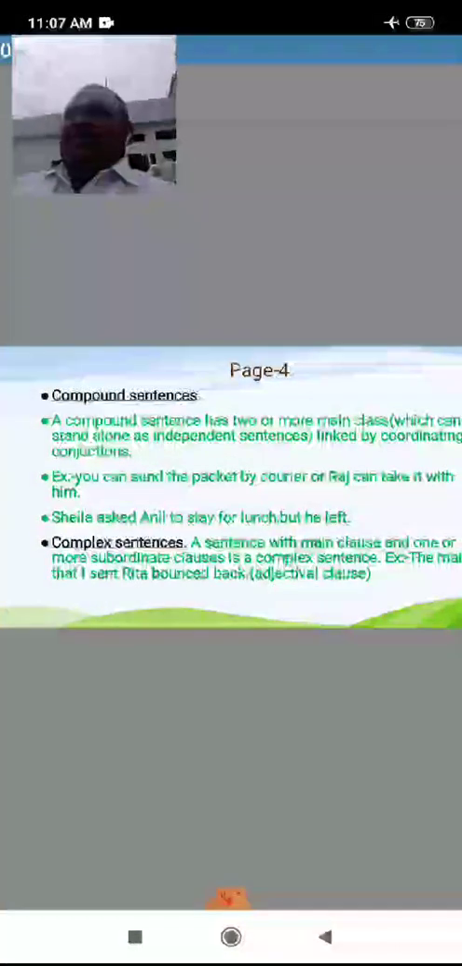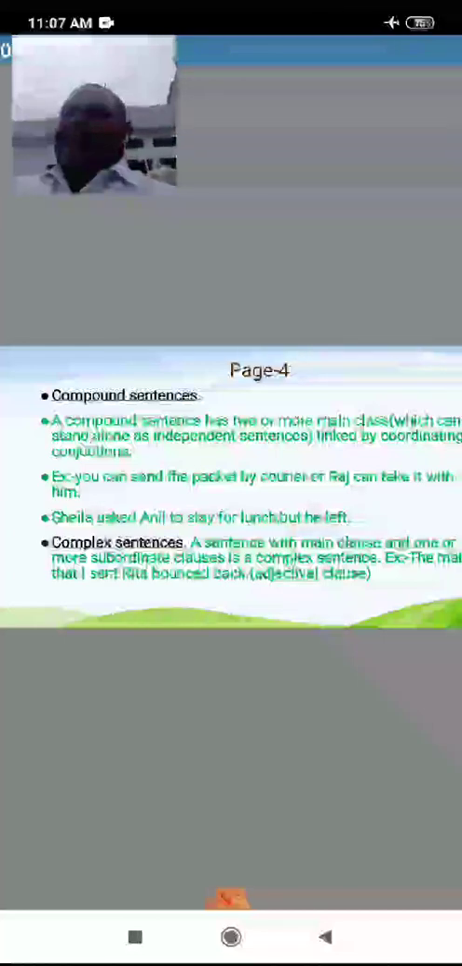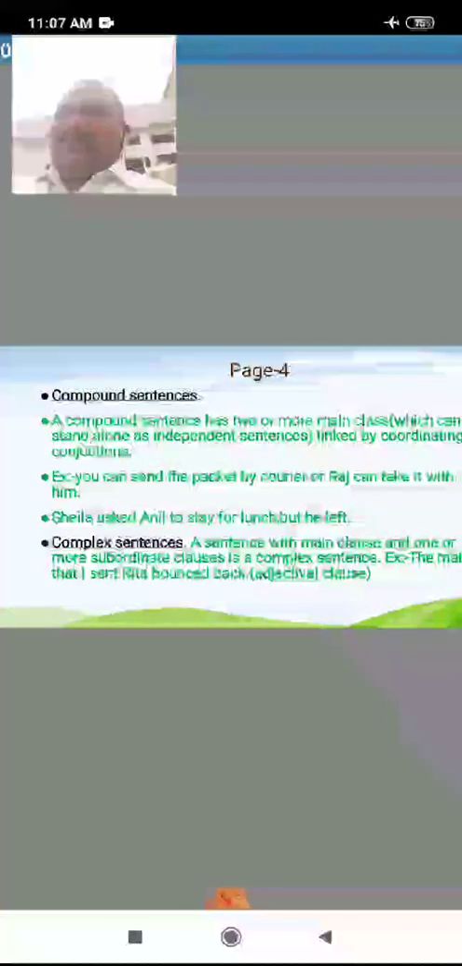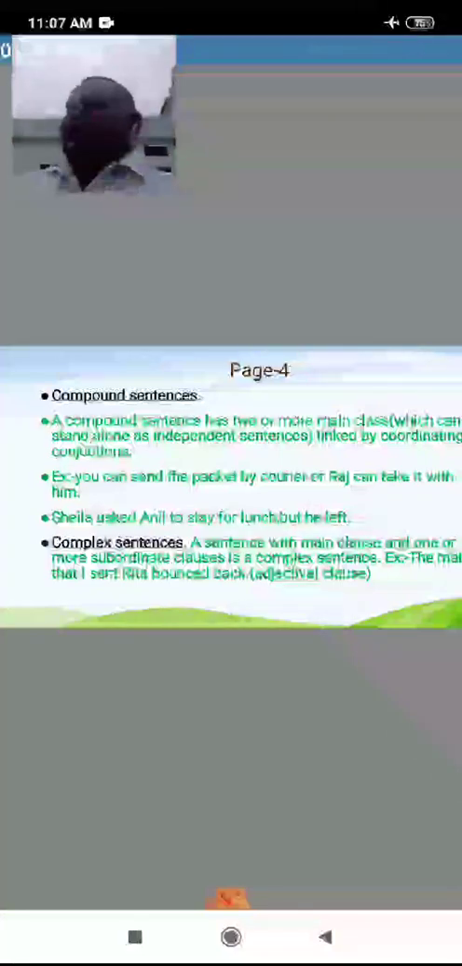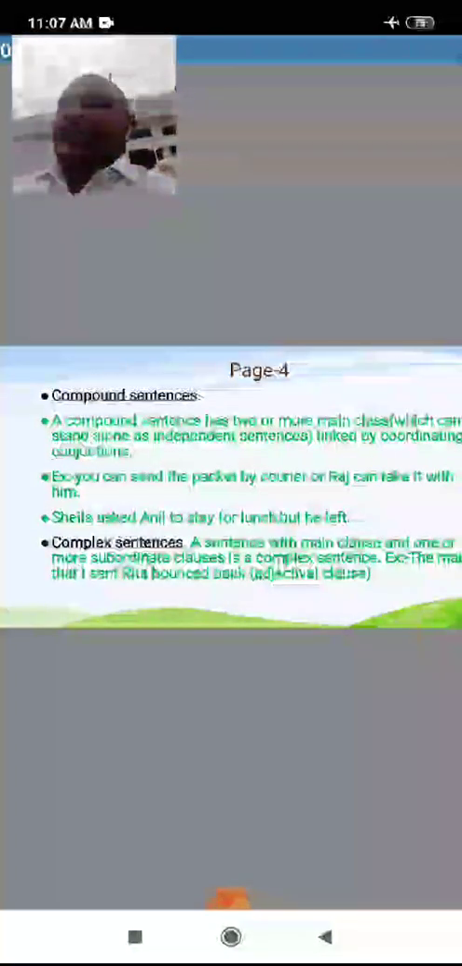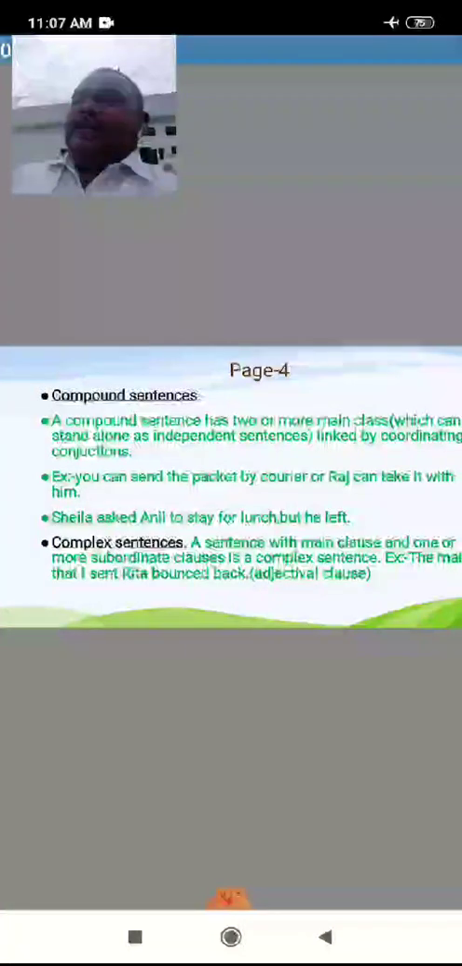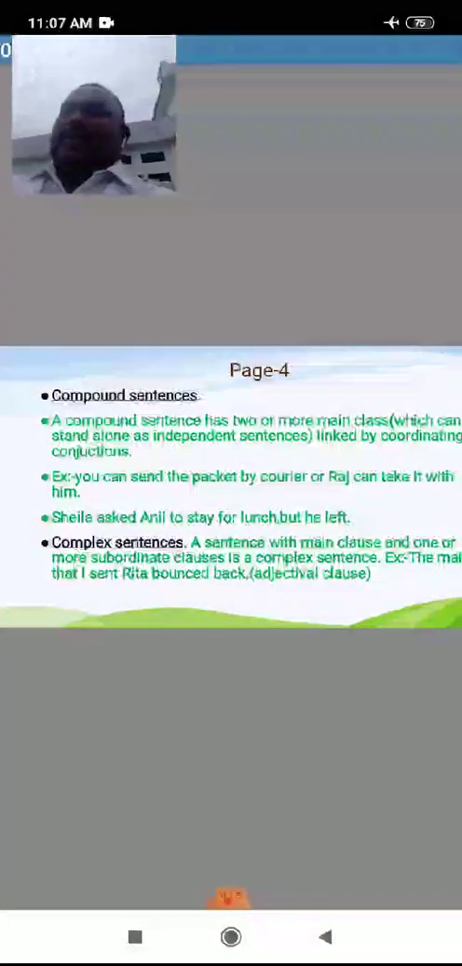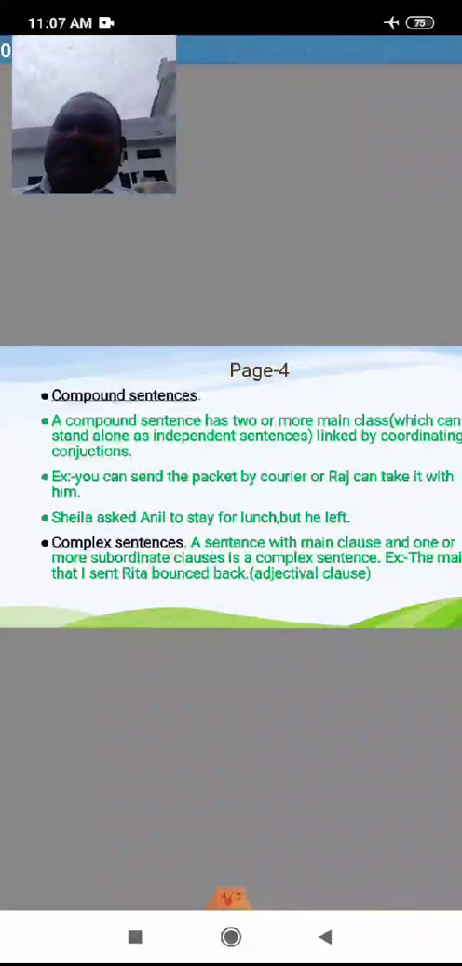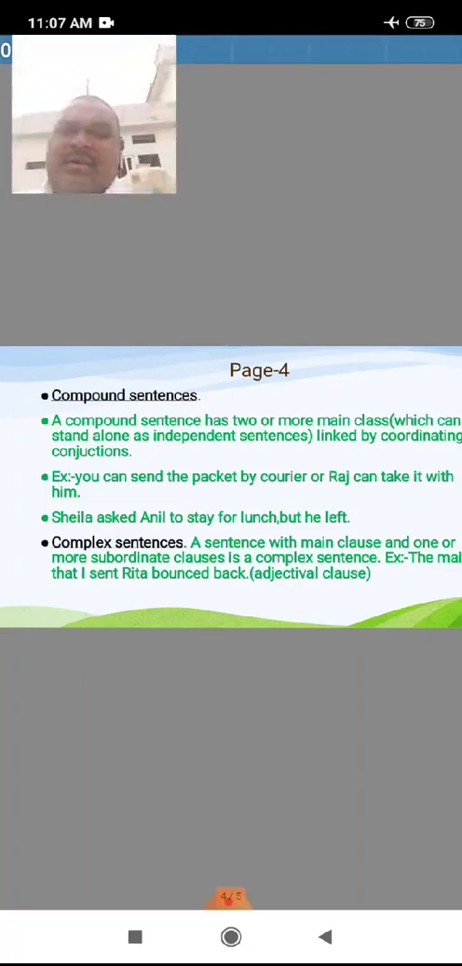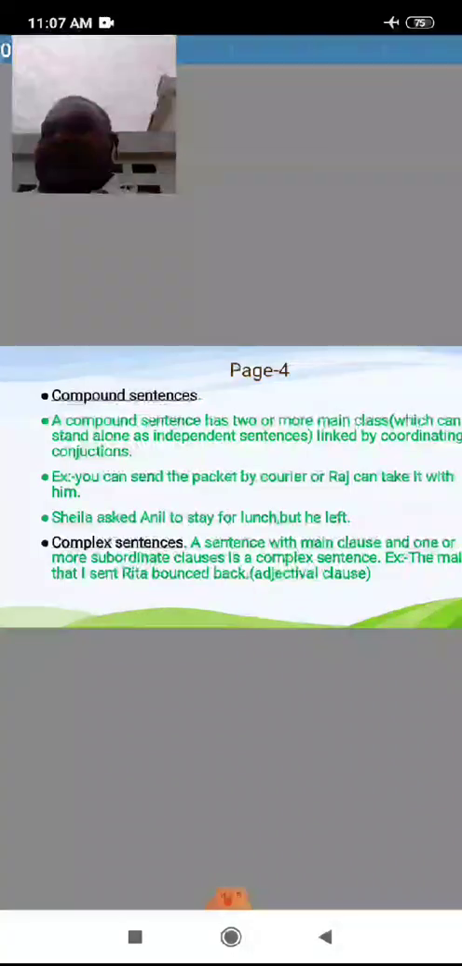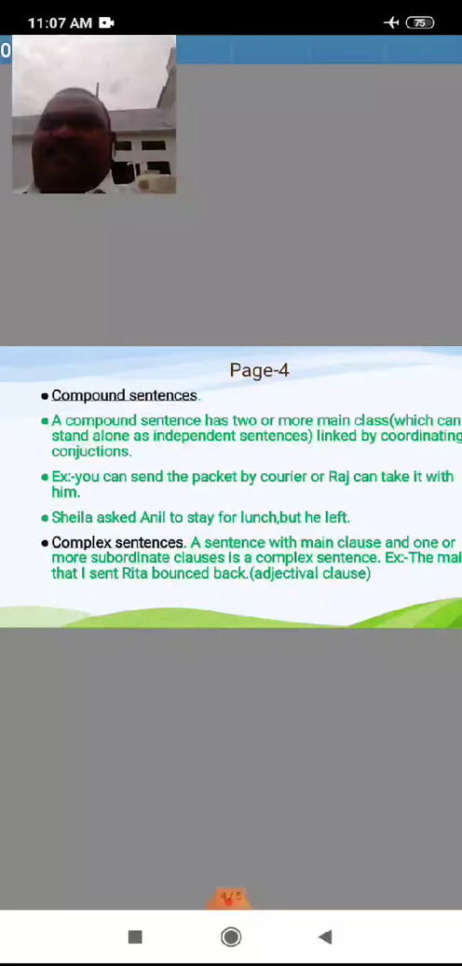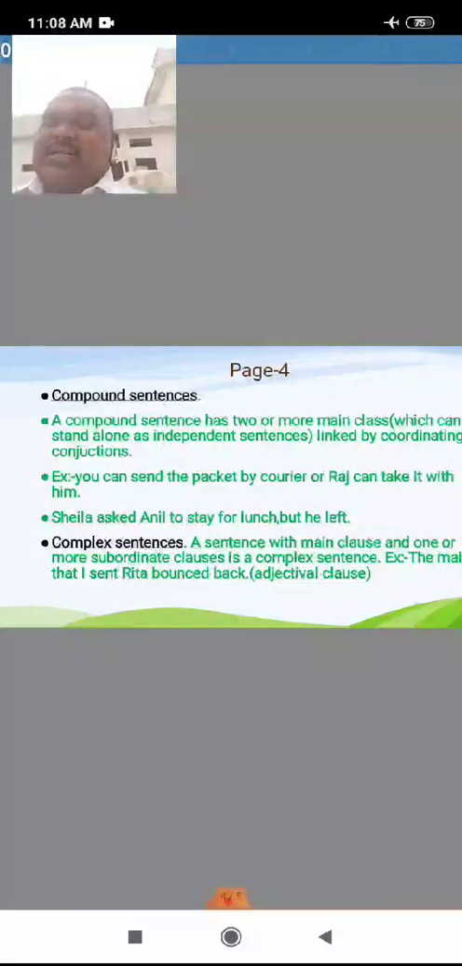Compound sentences have two or more clauses which can stand alone as independent sentences. A main clause can stand alone as an independent clause, linked by coordinating conjunctions. For example, in the sentences below, main clauses are joined by coordinating conjunctions. Example: You can send the packet by courier, or Raj can take it with him. See that, this is the compound sentence. You can send the packet by courier is one clause. Raj can take it with him is another.